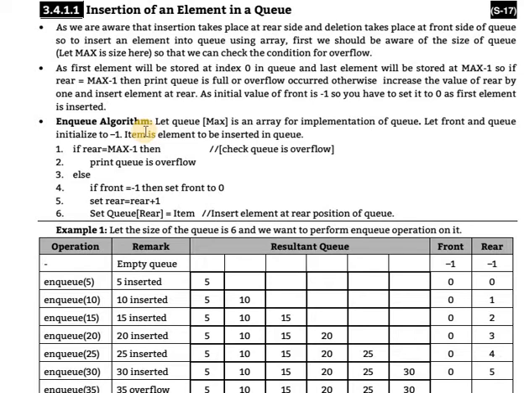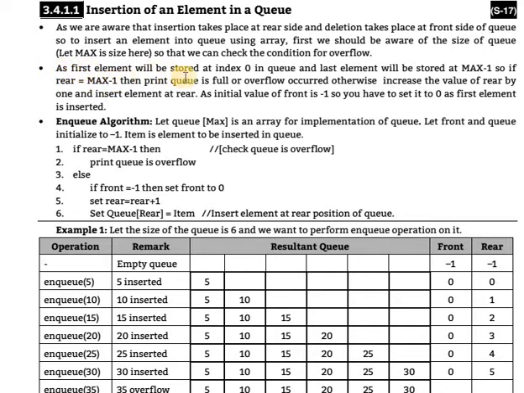The three words have the same meaning: insertion means addition, and addition means enqueue or insertion. As we are aware, insertion takes place at the rear side and deletion takes place at the front side of the queue. So to insert an element into a queue using an array, first we should be aware of the size of the queue. Let max be the size here, so that we can check the overflow condition, meaning whether the queue is full or not.